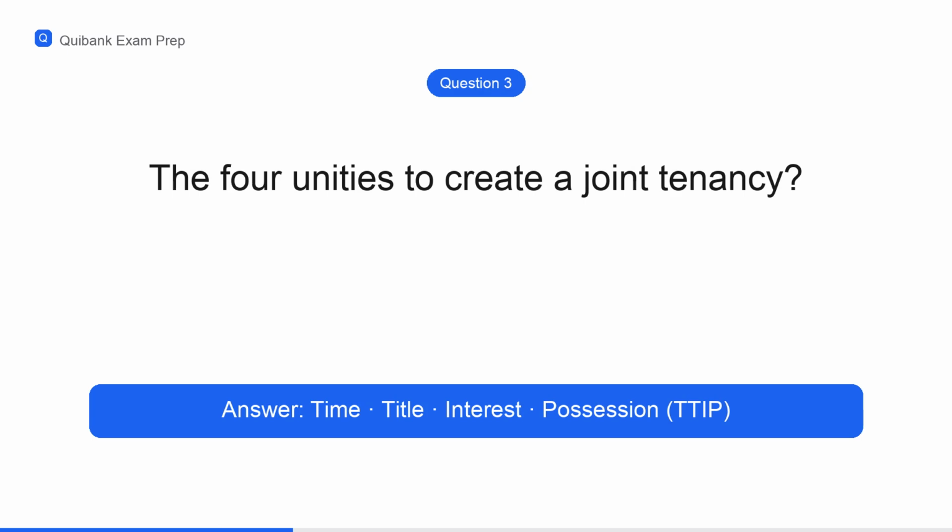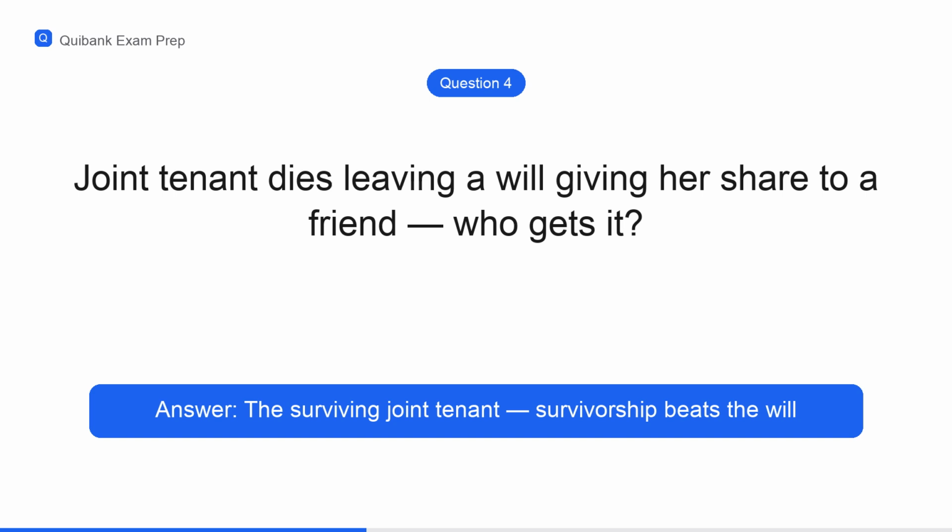Question 3. What four unities must exist to create a joint tenancy? Time, title, interest, and possession. Remember TTIP. Question 4. Two people are joint tenants. One dies leaving a will giving her share to a friend. Who gets it? The surviving joint tenant. The right of survivorship beats the will.